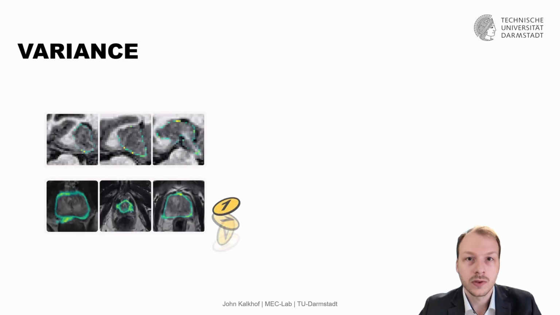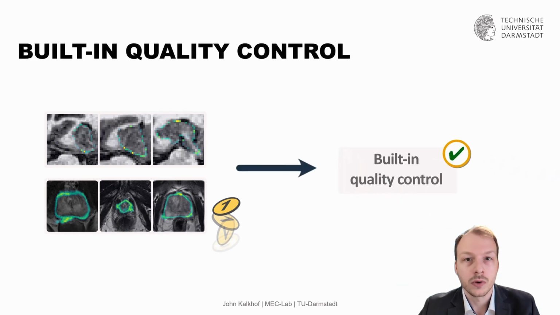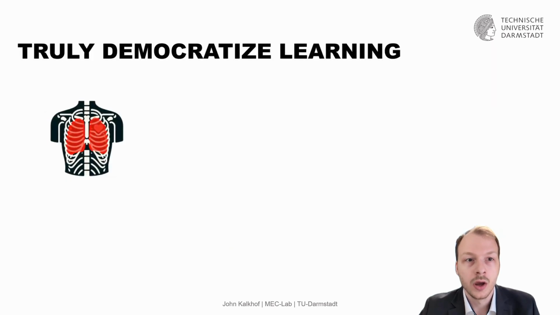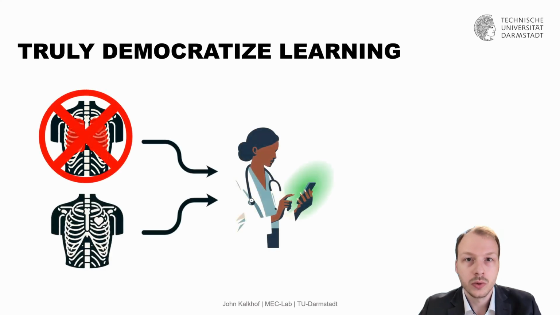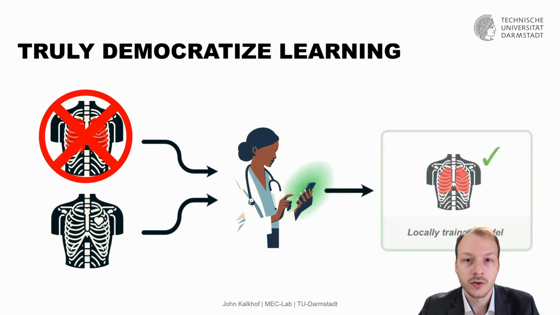One more very interesting thing about NCAs is that they use a random activation. This means if we run inference multiple times, we get slightly different outputs. And we used this phenomenon for a built-in quality control mechanism in our last year's MICCAI paper. But to truly democratize learning, we need to be able to use unlabeled data for training. And this is what we have done this year. And what we do is basically not only do we show that we can train, but also that we can do unsupervised fine-tuning directly on a smartphone based on the variance within NCAs.